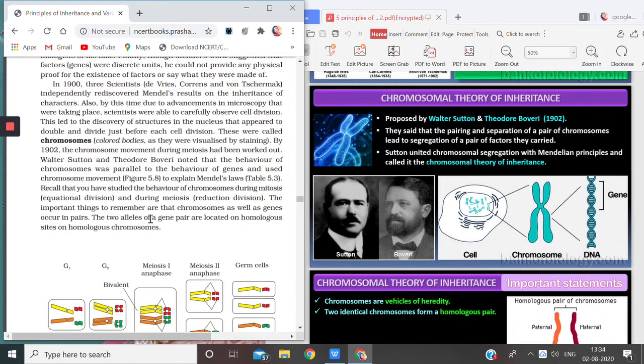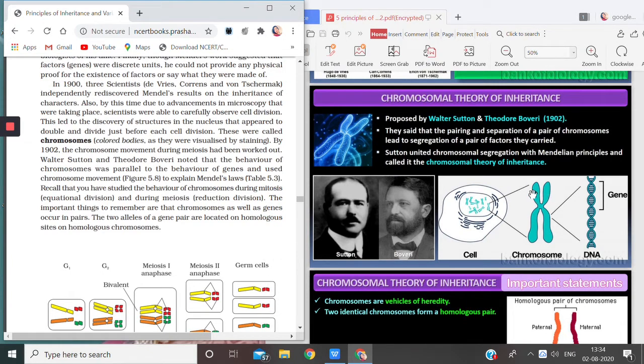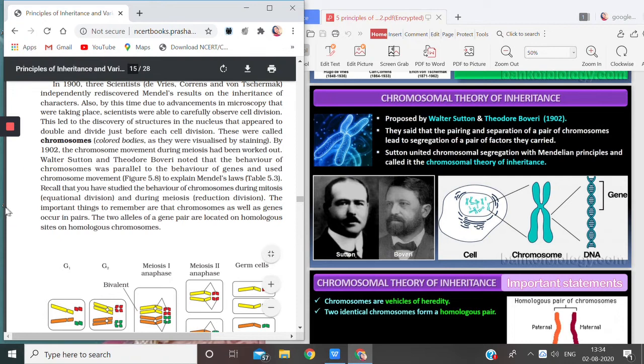So the two alleles of a gene, suppose there is a gene for height, that gene pair will have two alleles. The two alleles of a gene pair are located on the homologous chromosomes, at the homologous site. For example, let me show you here. These are the two homologous chromosomes. Can you see? This is one chromosome. This is the other one.